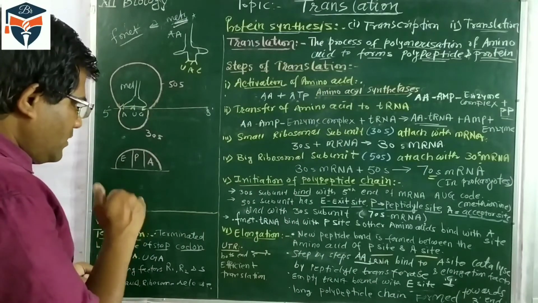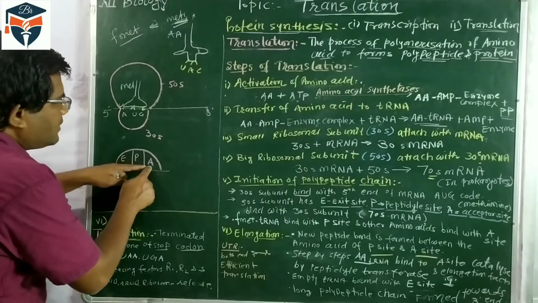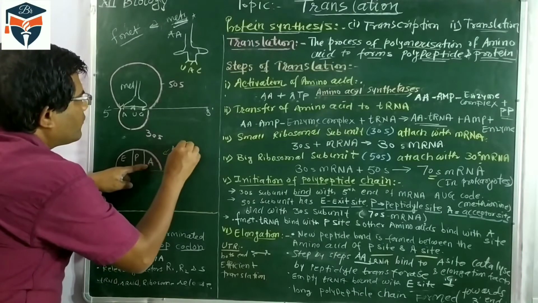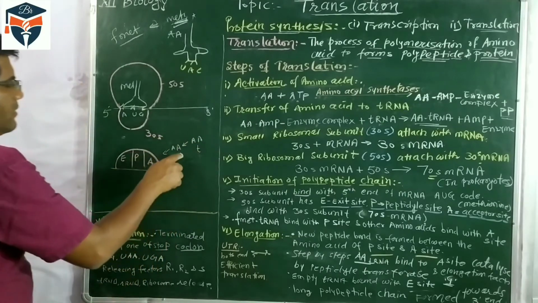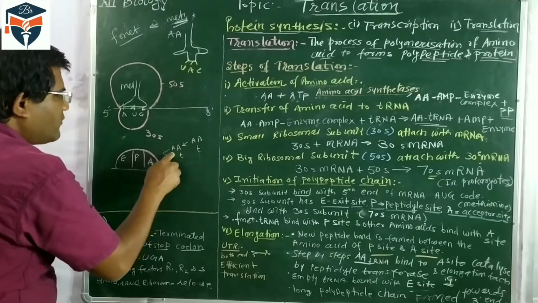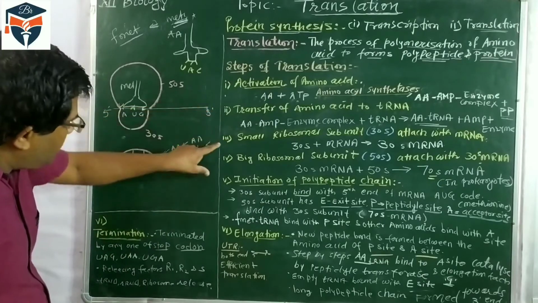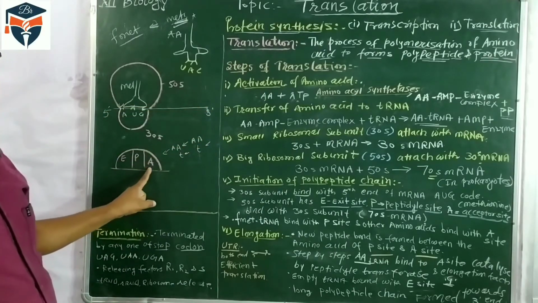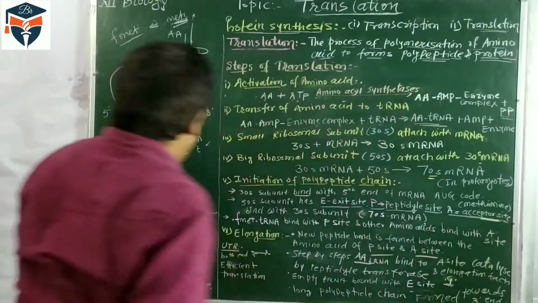So what are the functions of these three? You must understand. The A site is called the acceptor site. It means whatever amino acid comes, it is brought by the tRNA. So the tRNA will bring the amino acids step by step. Different types of tRNA will bring the amino acids, and each amino acid combines with the A site, which is called the acceptor site.